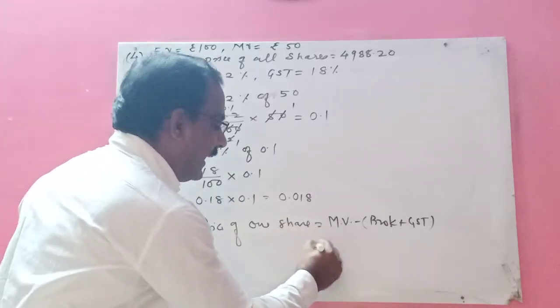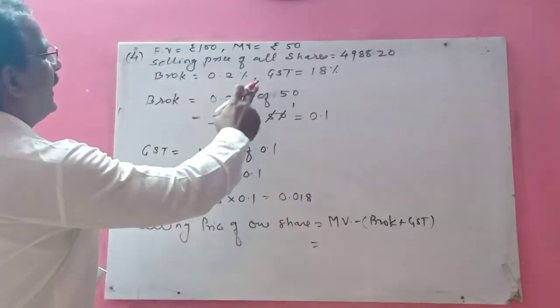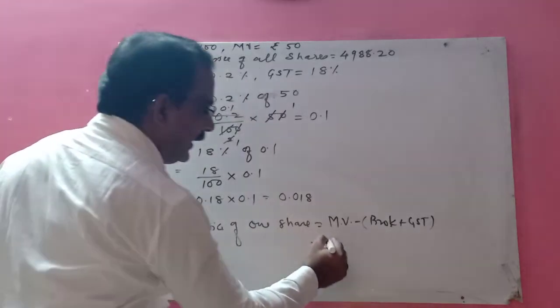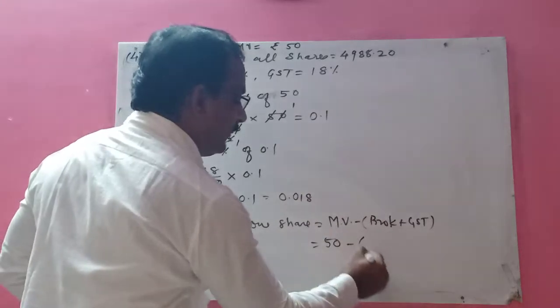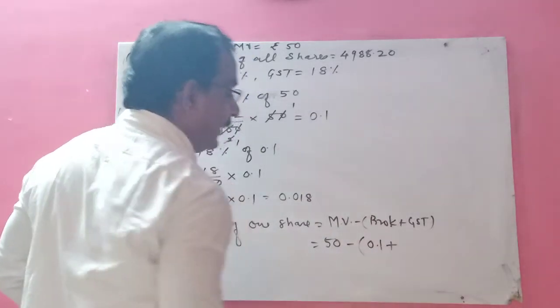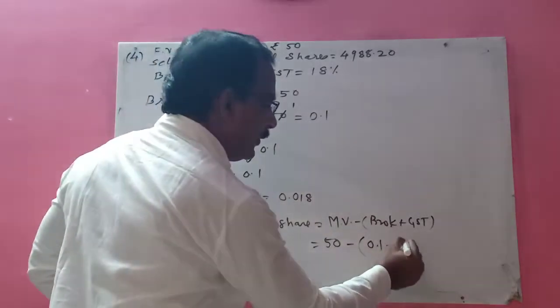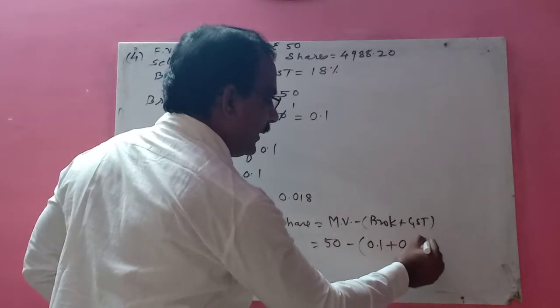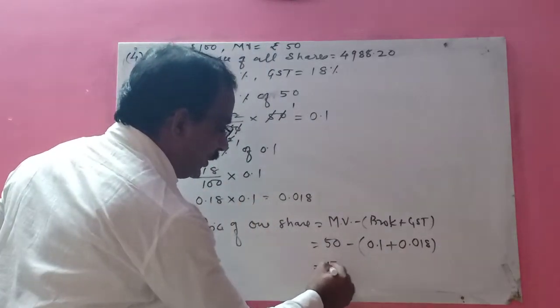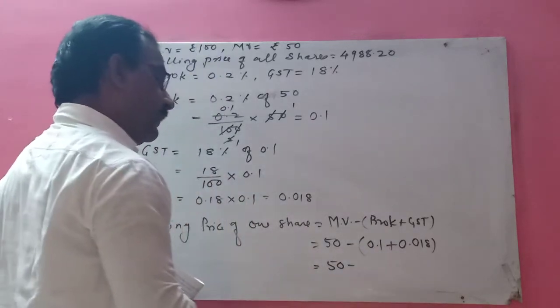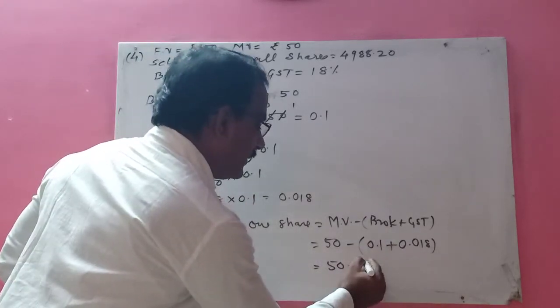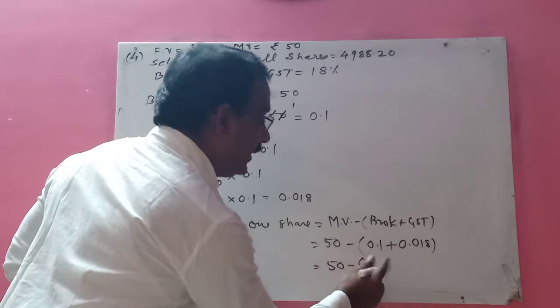So your market value is how much? It is rupees 50 market value, minus brokerage 0.1, plus GST 0.018. This is equal to 50 minus 0.1 plus 0.018. So it is 0.118.